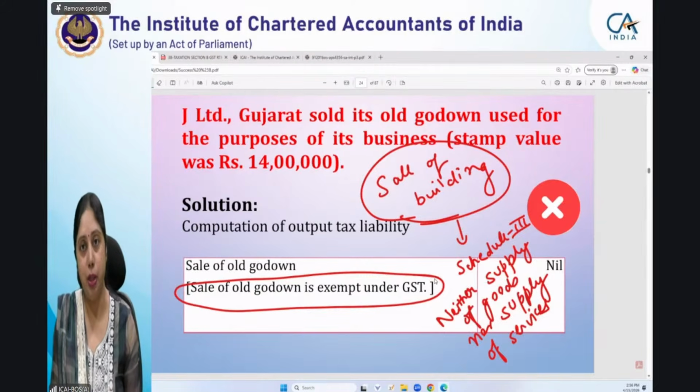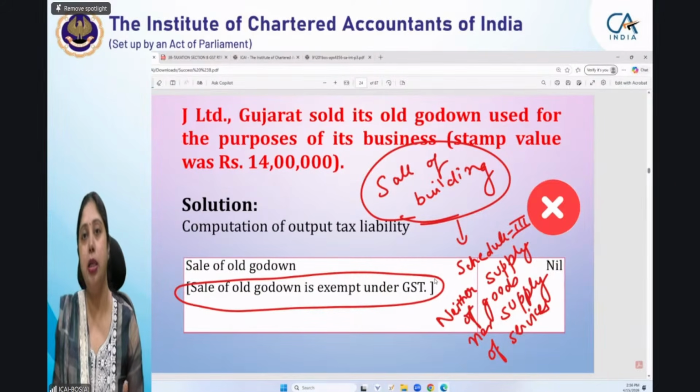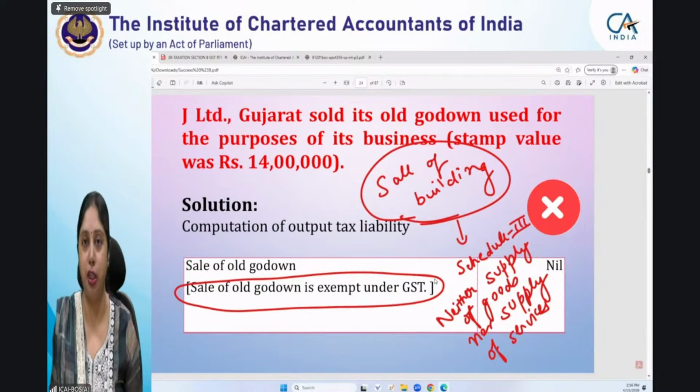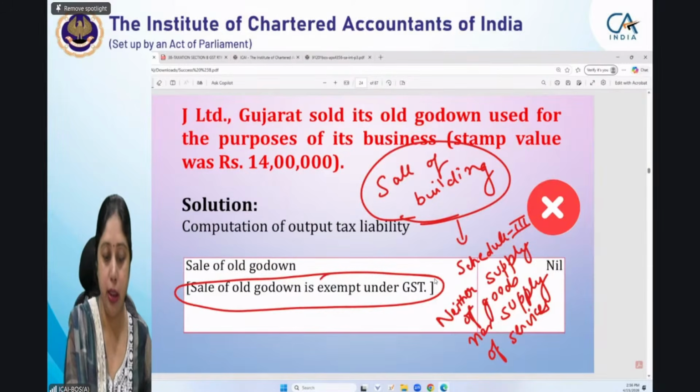Another case: it is leviable to GST, but subsequently it has been exempted from GST by way of an exemption notification. Then you have to mention that reason, that it is exempt from GST.